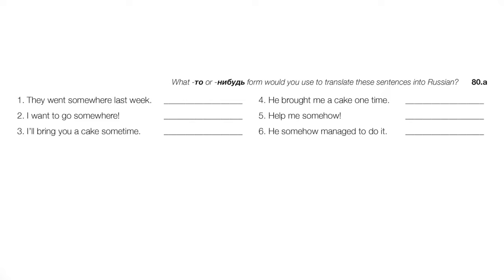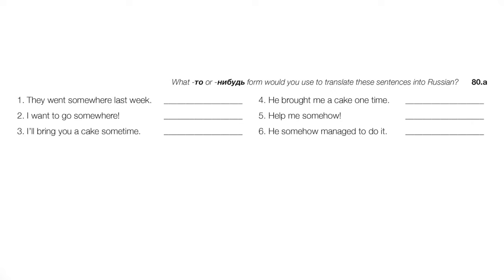Now, number two, a good contrast. I want to go somewhere. Okay, that's a desire. We're desiring some future event. That's going to be куда-нибудь. Куда-нибудь, right? I want to go somewhere. Nothing definite in mind, and this trip has yet to materialize.